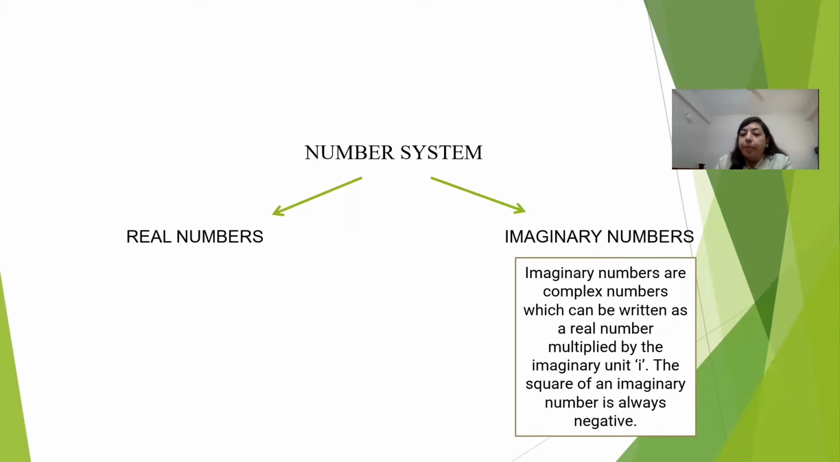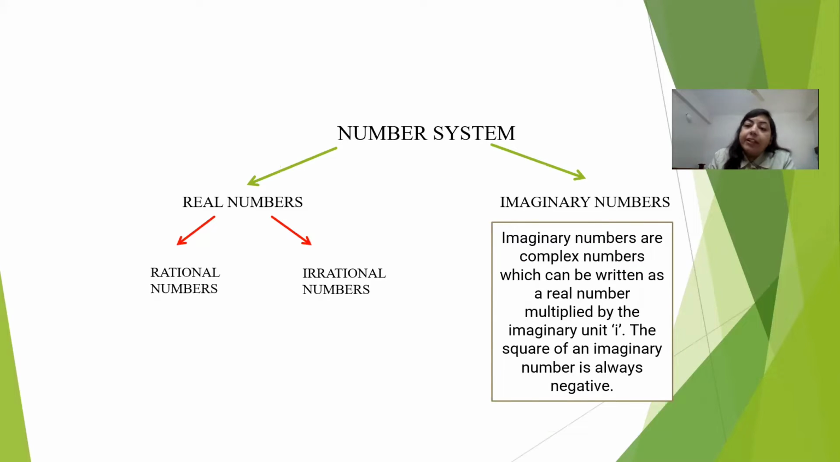Imaginary numbers are complex numbers which can be written as a real number multiplied by the imaginary unit iota. The symbol of iota is small i, which you can see here. Also note, the square of any imaginary number is always negative. Okay, so now let's move to real numbers.